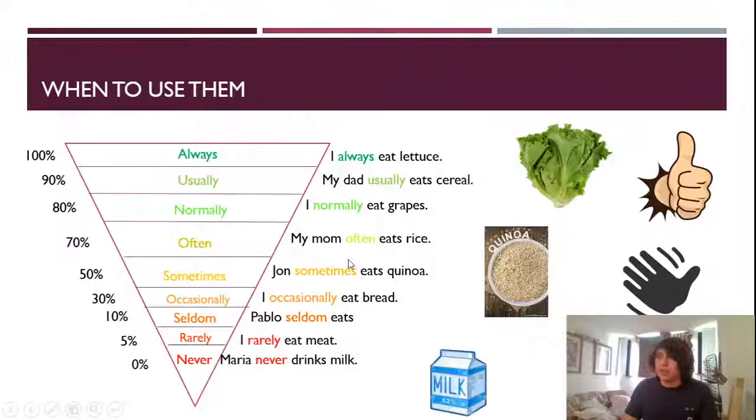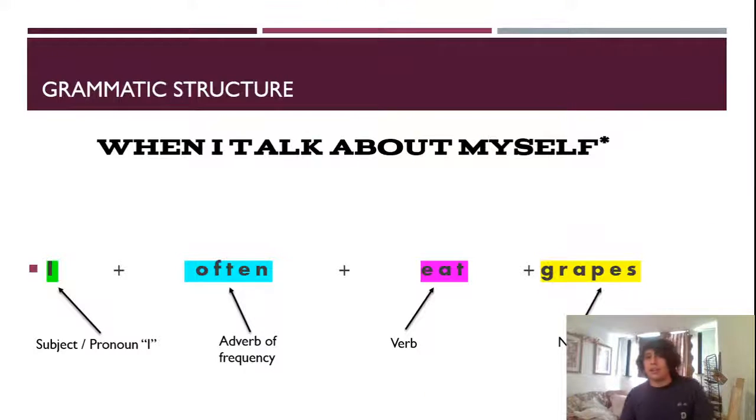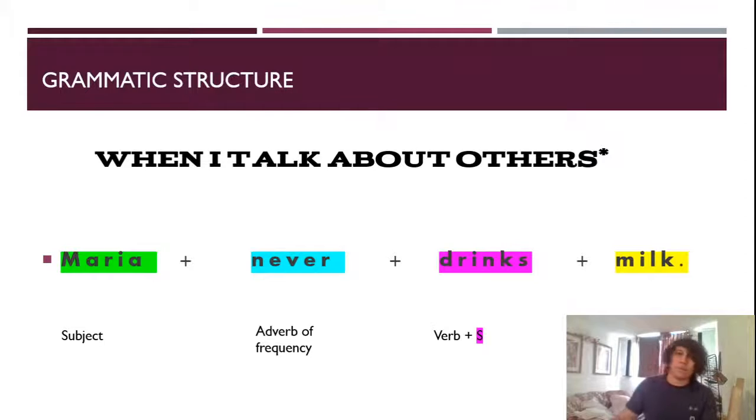If we go back, we just have to choose whichever of these we want to say. In this case, I put often, I often, plus the verb. In this case, we're going to put eat, I eat, and then the noun of what we eat. So grapes, I often eat grapes. So that's the structure of when I talk about myself using an adverb of frequency.